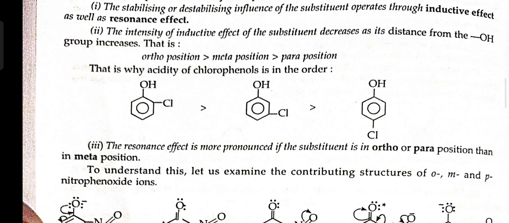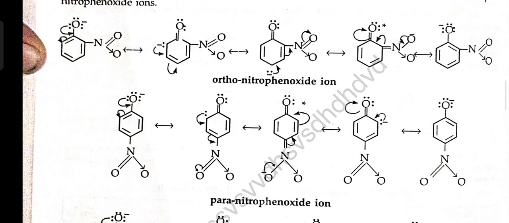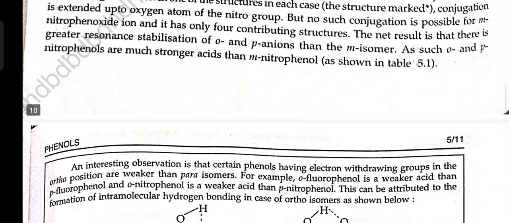Third, the resonance effect is more pronounced if the substituent is in the ortho or para position than in the meta position. To understand this, let us examine the contributing structures of ortho, meta, para nitrophenol ions.